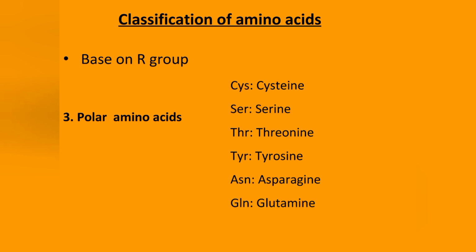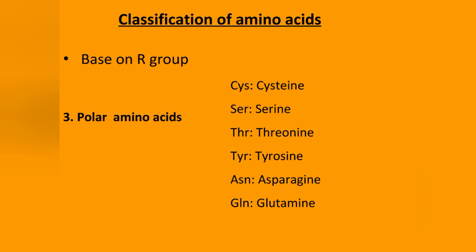The third classification under R group is polar uncharged amino acids. The R groups of these amino acids are more soluble in water, or more hydrophilic, than those of the non-polar amino acids because they contain functional groups that form hydrogen bonds with water. This class of amino acids includes serine, threonine, cysteine, asparagine, and glutamine.